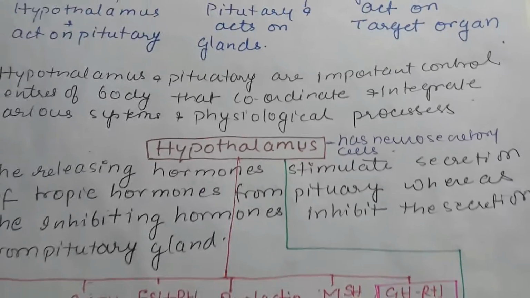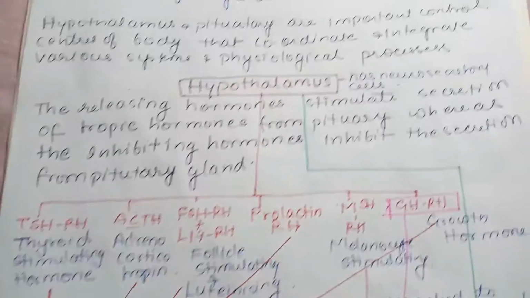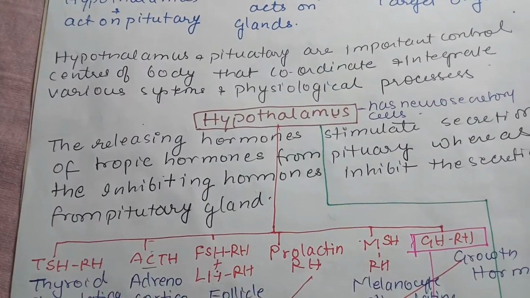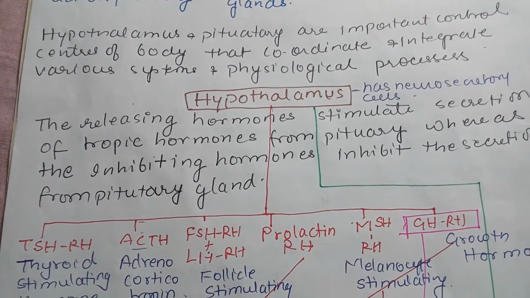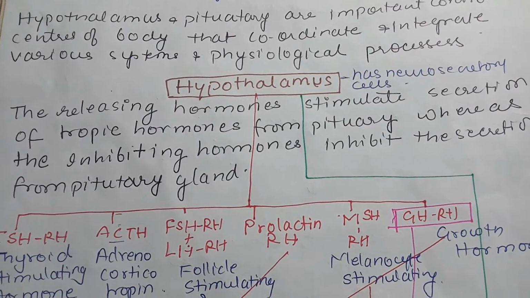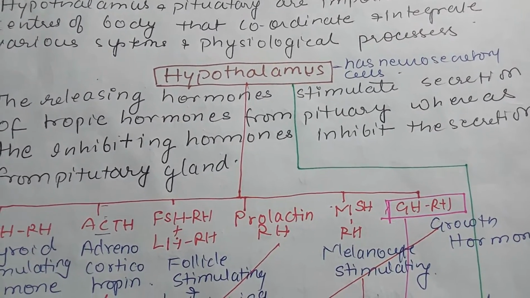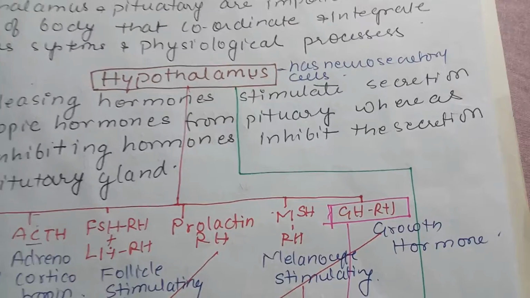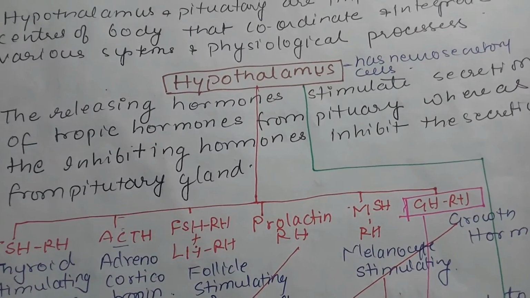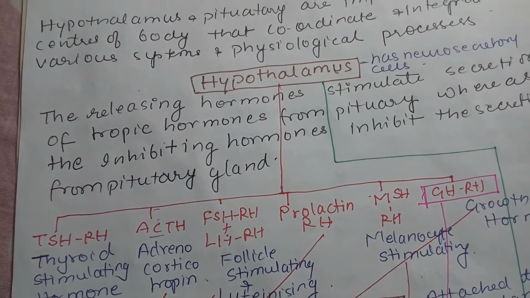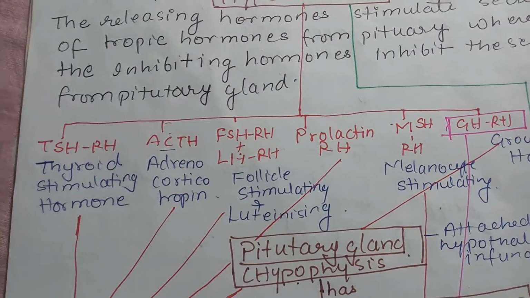We will see this. Now the hypothalamus secretes what type of hormone? Releasing hormone. So these are all releasing hormones: thyroid stimulating releasing hormone, adrenocorticotropin releasing hormone, follicle stimulating releasing hormone, luteinizing releasing hormone, prolactin releasing hormone, melanocyte stimulating hormone, growth hormone releasing hormone. Now all these hormones are released from the hypothalamus, and they act on the pituitary, which is also known as hypophysis.